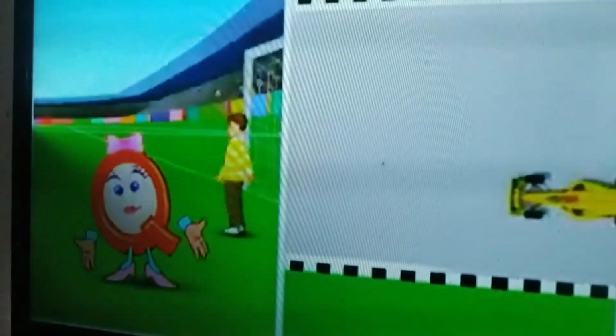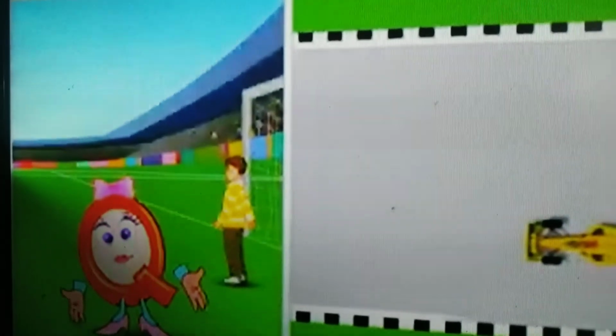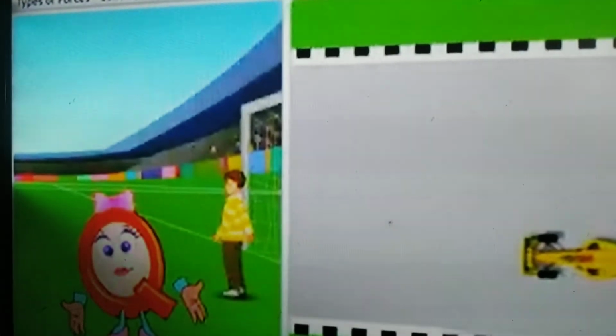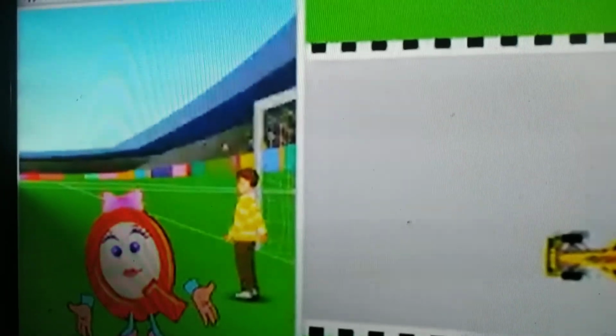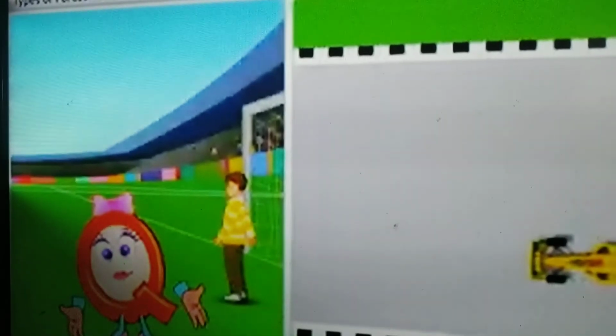So in this class we learnt about force. Force is a push or pull between two interacting objects. Force can change the state, shape, and direction of an object.